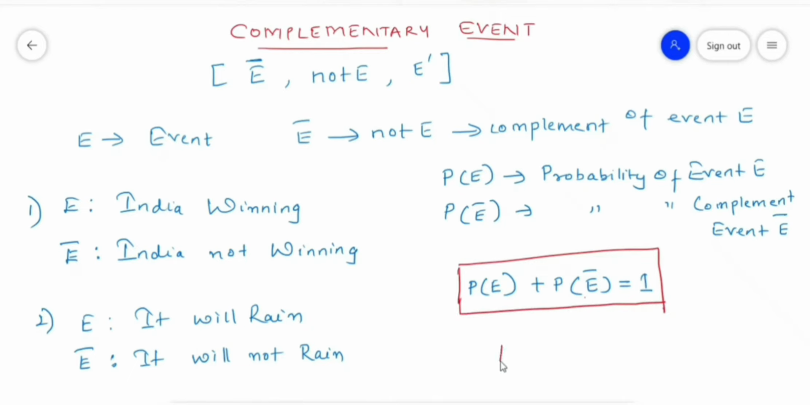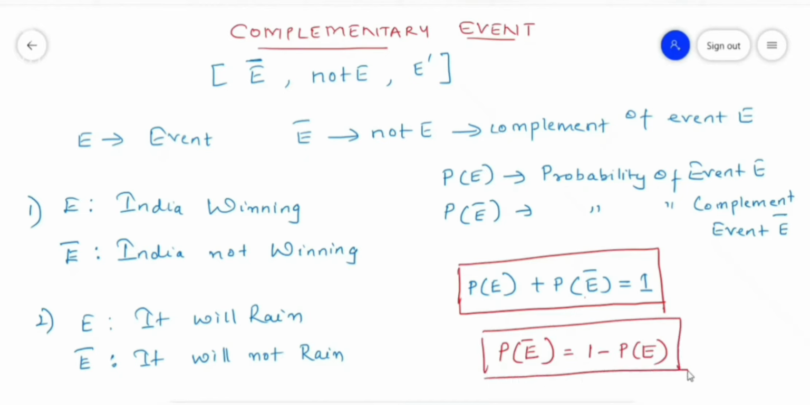From this we can find out the probability of the complement of event E. The probability of the complement of event E is 1 minus probability of E. So this is a very important formula to find the probability of a complementary event. Now let us understand this formula with the help of some examples.